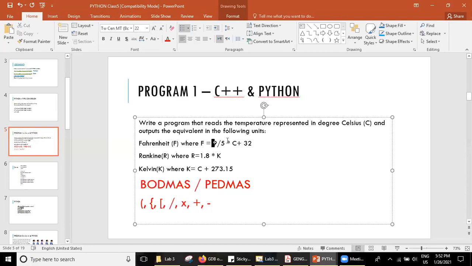So whenever you have so many operators here in a line, you need to understand that this is the order of operation. First it goes to the division here, and then it goes to multiplication here. Sometimes you have so many things, so to make your program very clear and free of confusion, you can use brackets like this. This will help you a lot. Here I can keep the bracket this way, so it will be much easier. See, this will be calculated and then it will be multiplied with C.